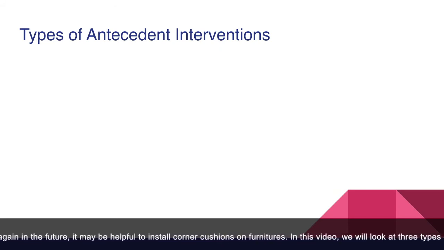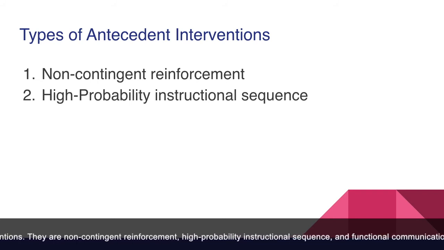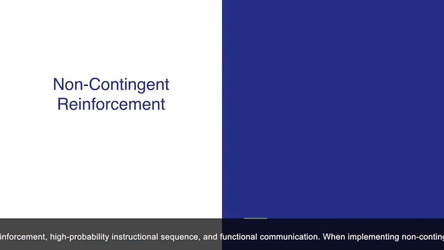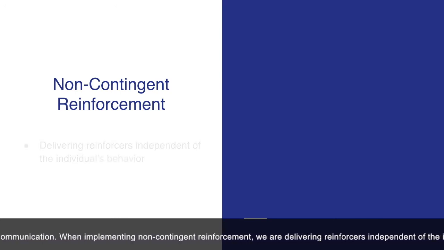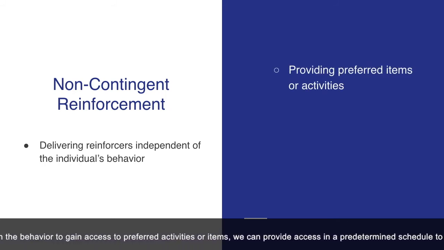In this video, we will look at 3 types of antecedent interventions. They are non-contingent reinforcement, high probability instructional sequence, and functional communication. When implementing non-contingent reinforcement, we are delivering reinforcers independent of the individual's behavior. If the individual typically engages in the behavior to gain access to preferred activities or items, we can provide access in a predetermined schedule to avoid the occurrence of problem behavior.